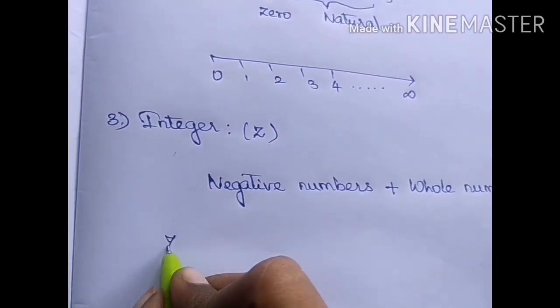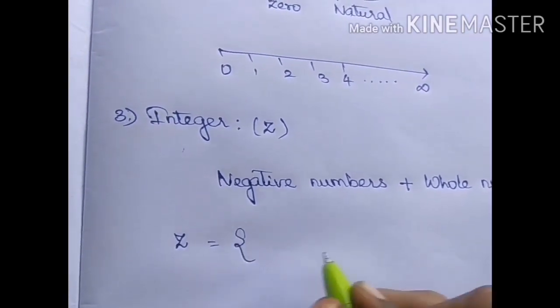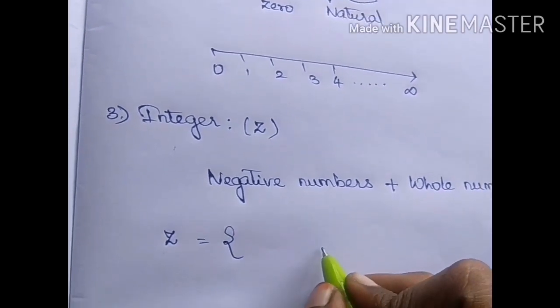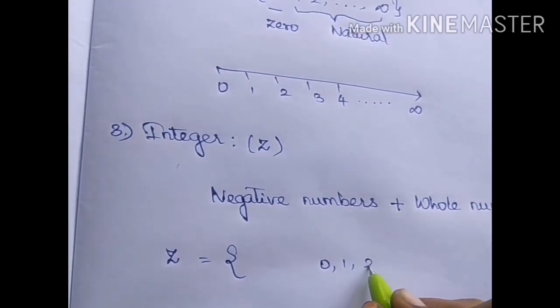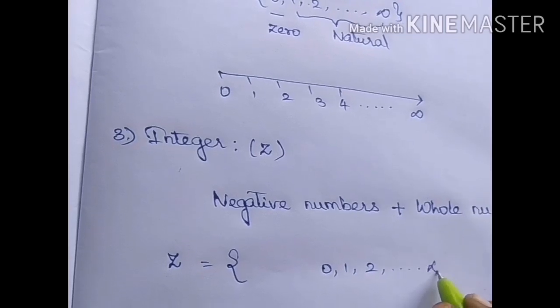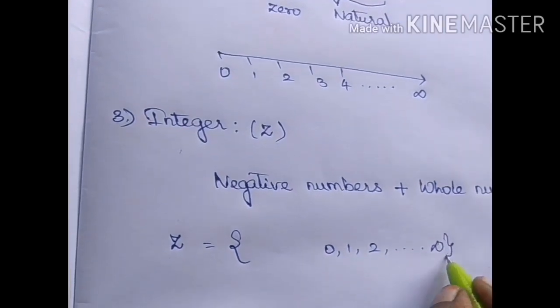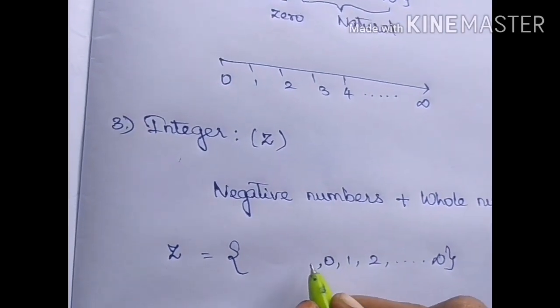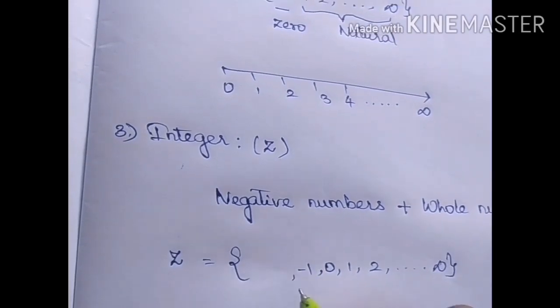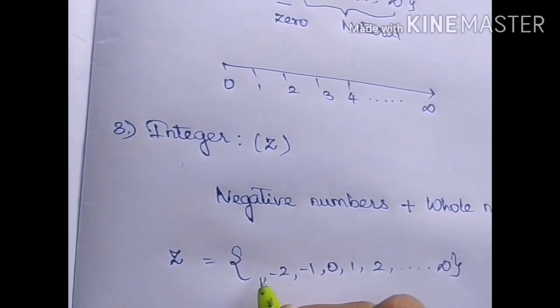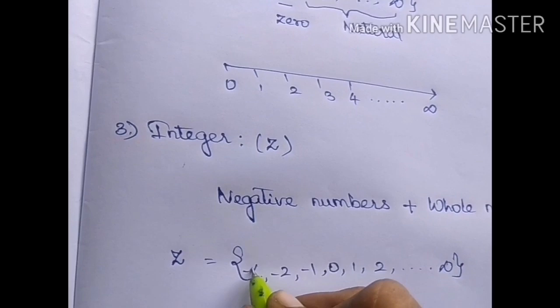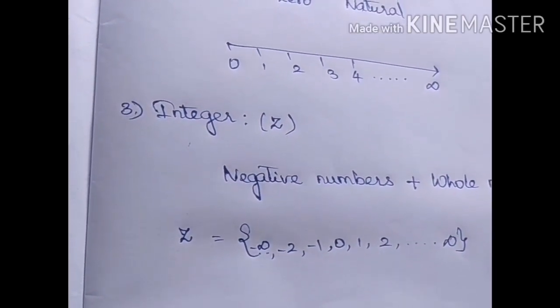That is, whole numbers start from 0, 1, 2, etc. till positive infinity. Negative numbers are -1, -2 and goes on till negative infinity.